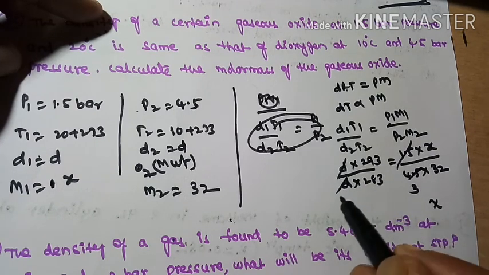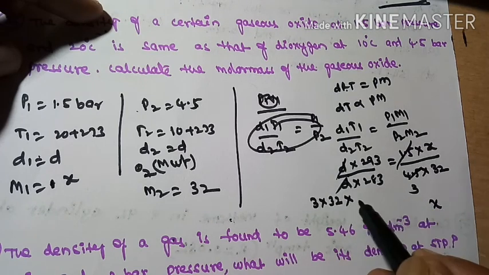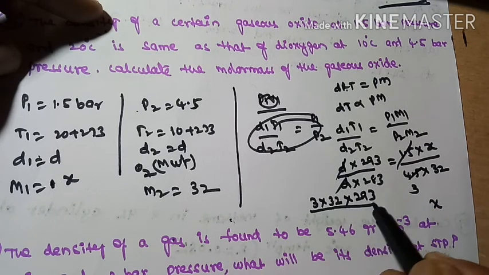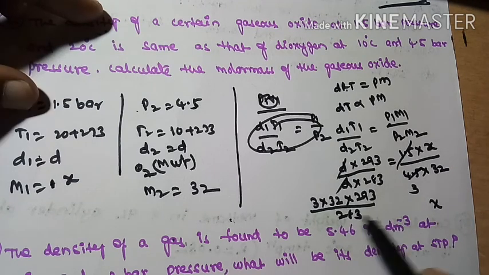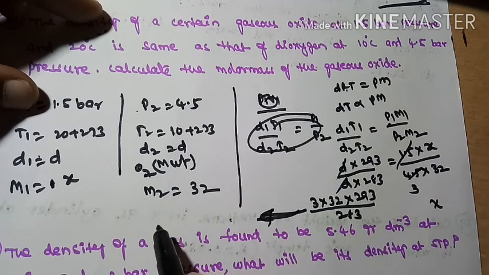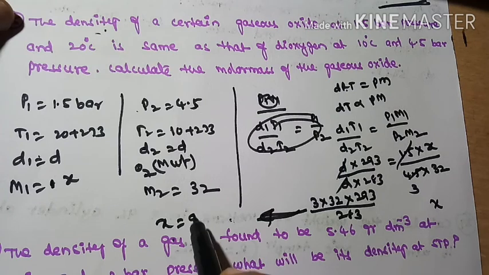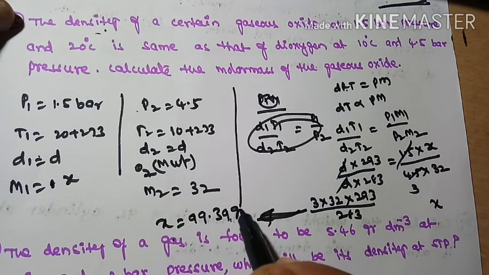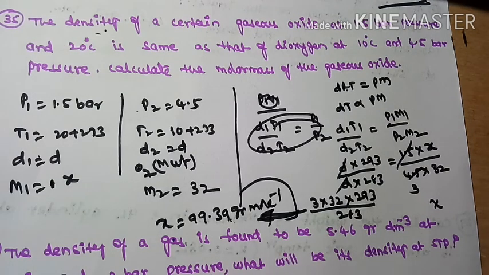So X is equal to what will we get? 3 into 32 comes here, 3 into 32 into 293 divided by 283. So the X value you will get is 99.39 grams per mole. 99.39 grams per mole. So this is the answer, the molar mass of the gaseous oxide.